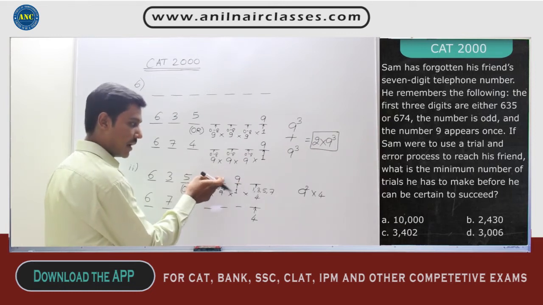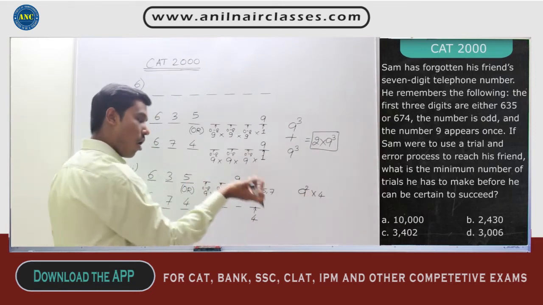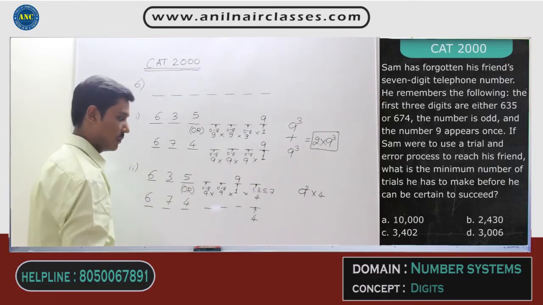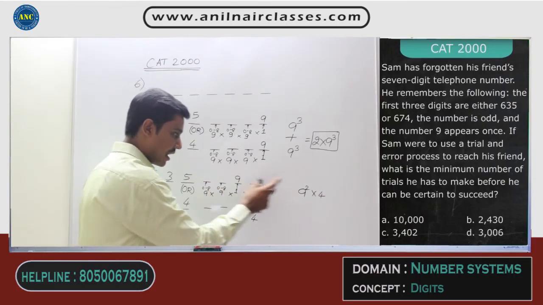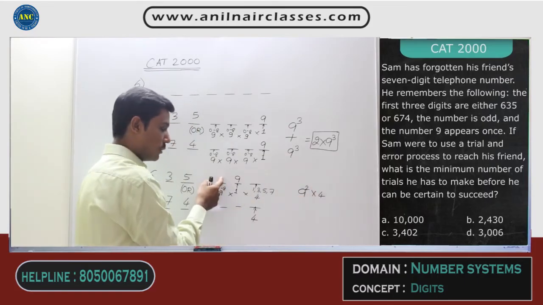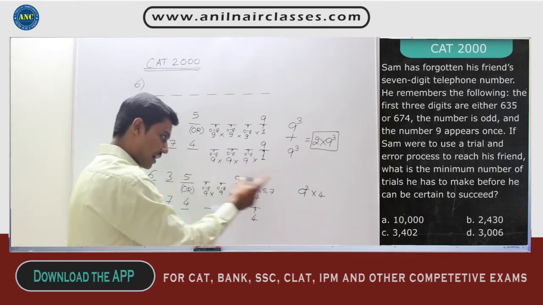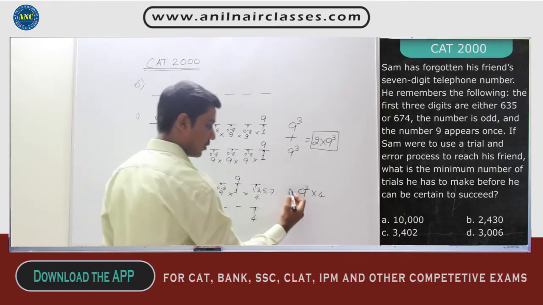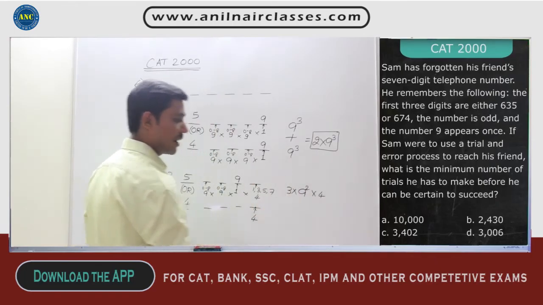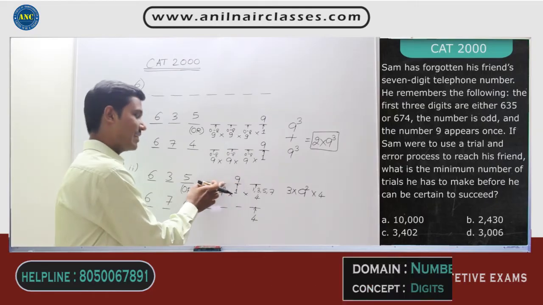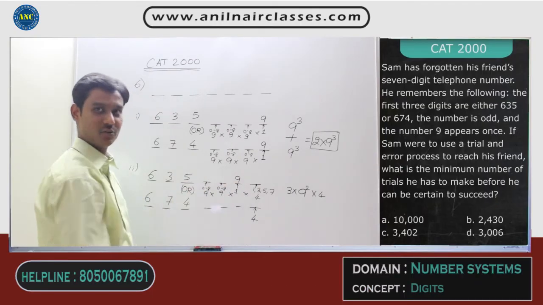That means that is another 9 square into 4. Or 9 can be present here also. That is one more 9 square into 4. That means if 9 is present here, 1 into 9 square into 4. 9 is present here, 2 into 9 square into 4. If 9 is present here, again the same term, 3 into 9 square into 4. Or in other words, 9 square into 4 plus 9 square into 4 plus 9 square into 4.